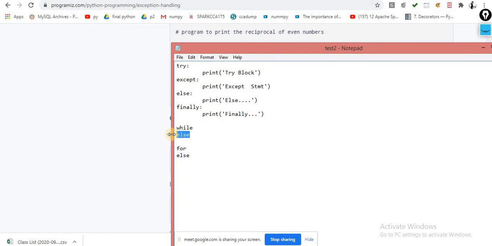So this is the funda in the case of the while and in the case of the for. Same terminology is implemented over here. Now the question is, when will your else be executed? Your else will be executed when there is no error, no exception inside your try statement. I am repeating once again. Your else will be executed something like this.